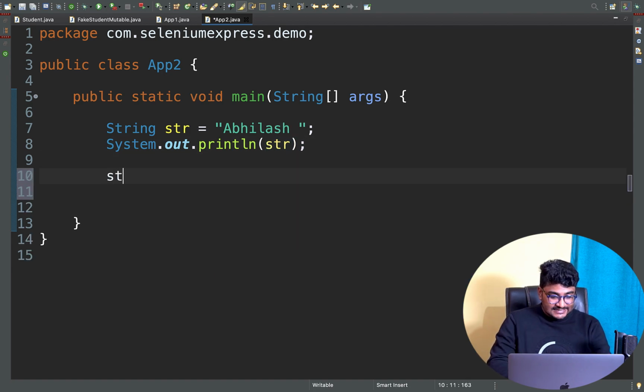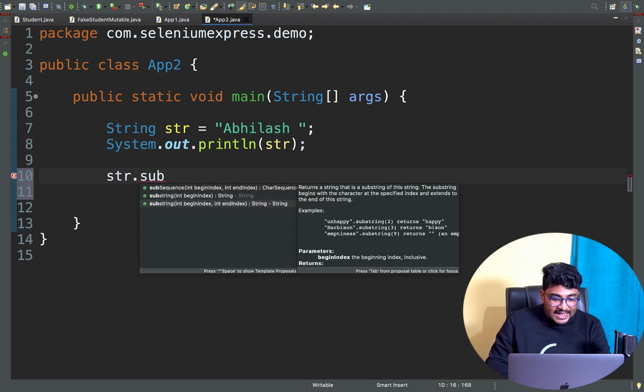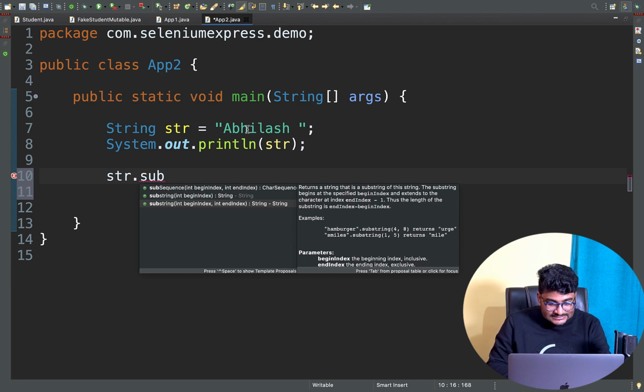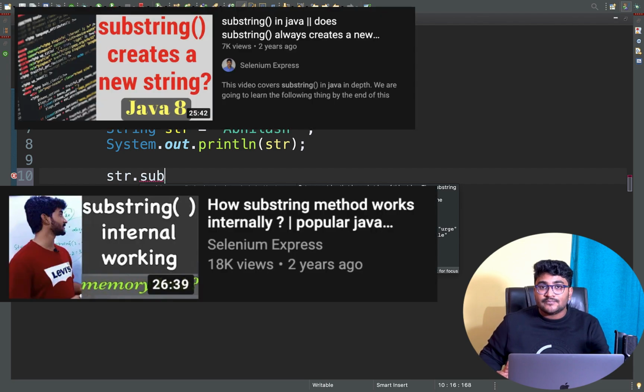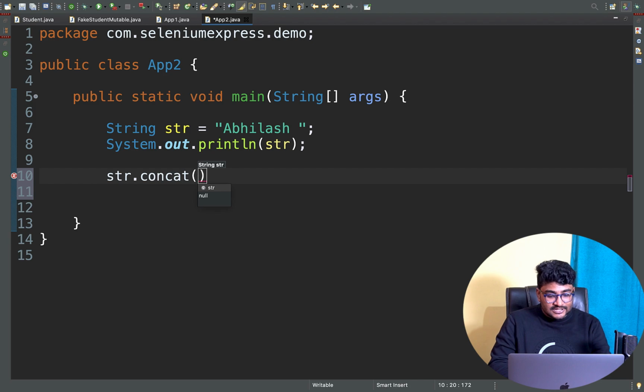But now the question is, if I do str.substring, and I want to find some part of a particular string, let's say I want to only print AV here, then I'll be using the substring method. If you're new to substring, I already have a video on substring, which is very important from an interview perspective. You go and watch that. Let's say I want to do some concat, I want to add my surname, Panigrahi, with Avilash.